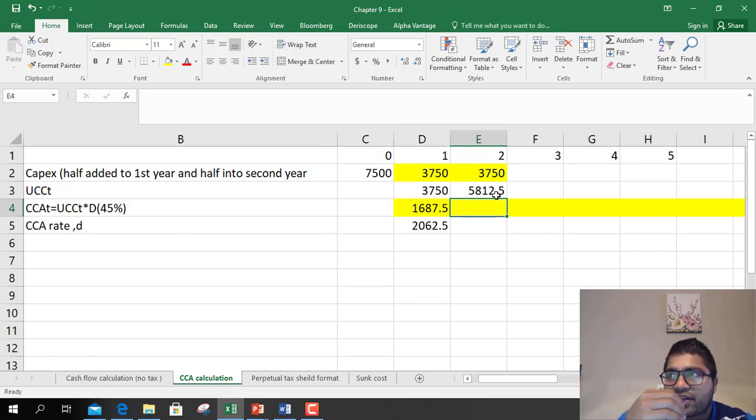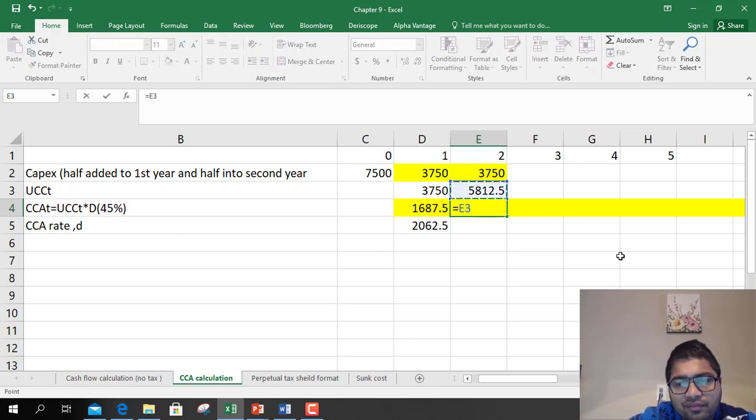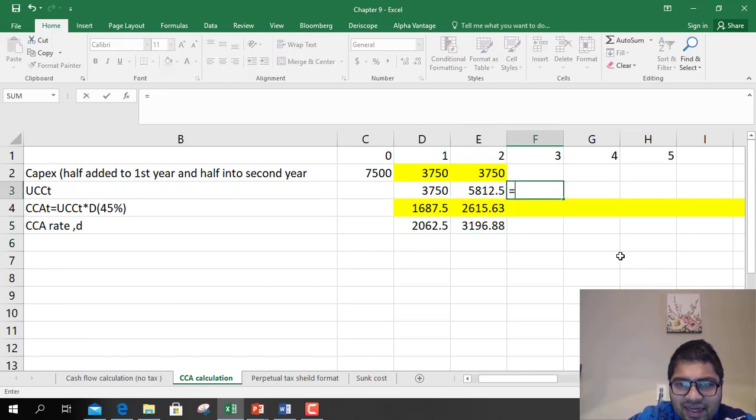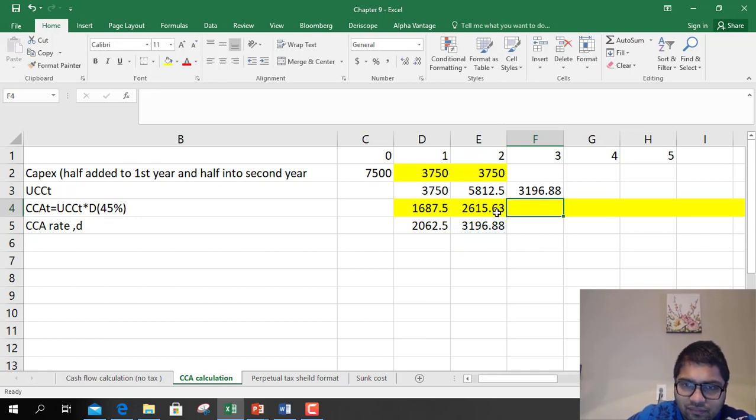So any asset you create, you divide that asset into 2 years because you don't know when you are buying the asset, at the beginning or at the end. So you divide it into 2 years. First year you charge half, second year you charge half. This is the format that you have to remember. Then you charge 45% depreciation on that. So 5812 was the asset, depreciation was this much, this much is left, which gets carried forward. Okay, then again I'm just going to copy this.